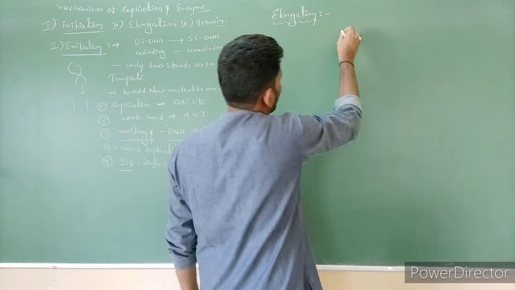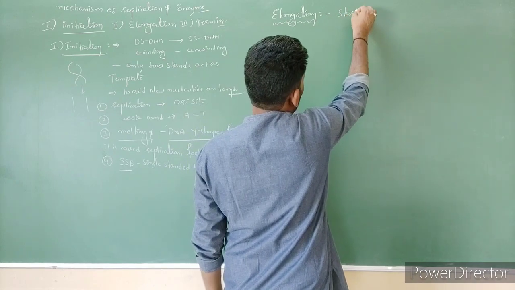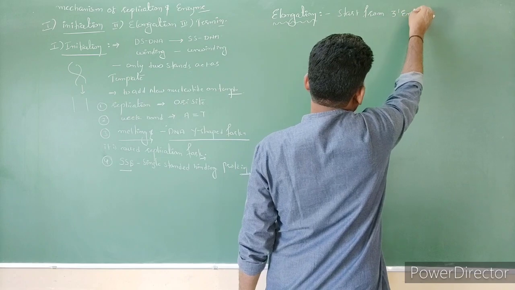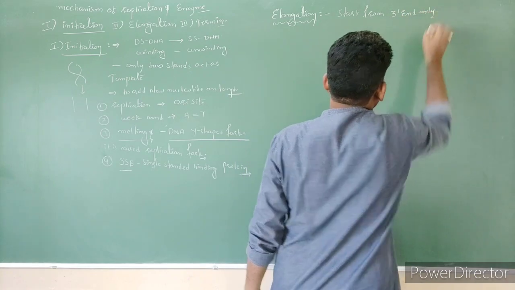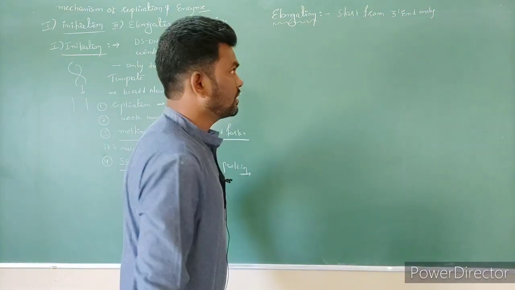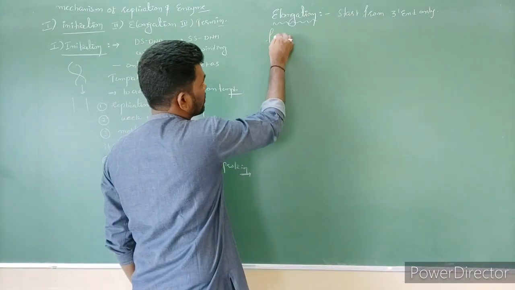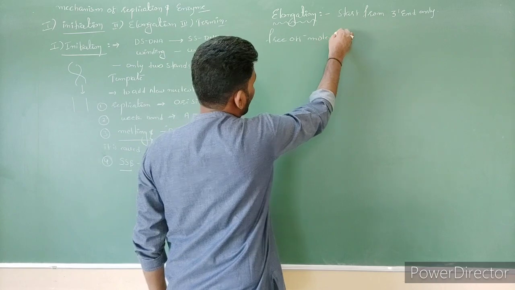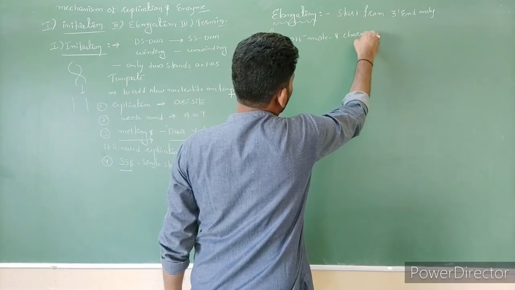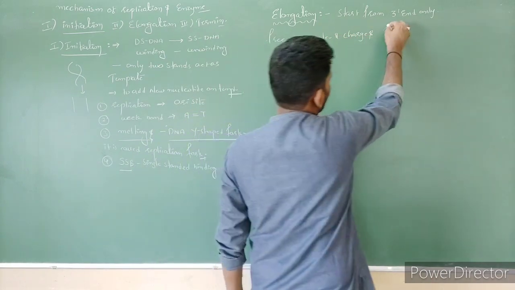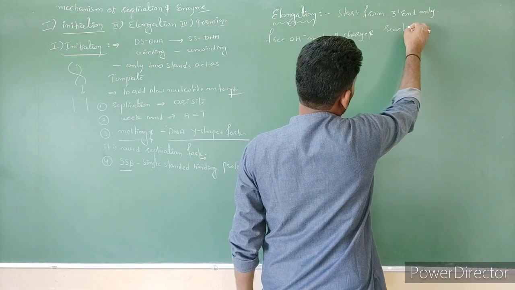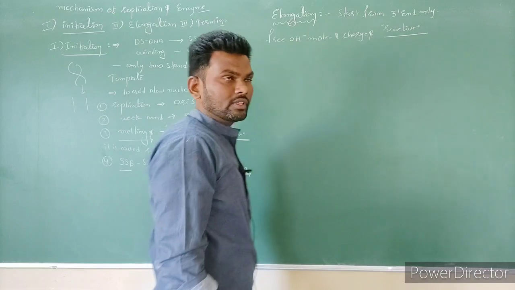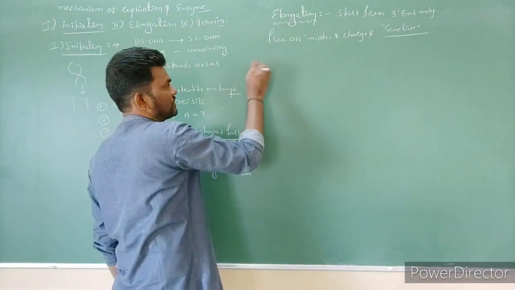Elongation always starts from the 3' end only. Why? Because the 3' end contains a free OH group, which is charged and reactive. These OH groups are highly reactive. So that's why elongation always starts at the 3' end only.